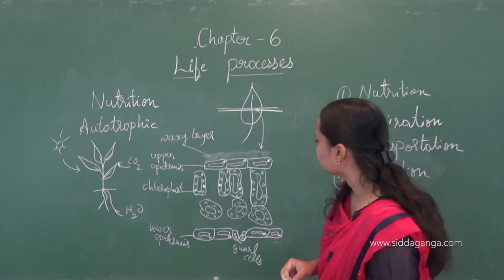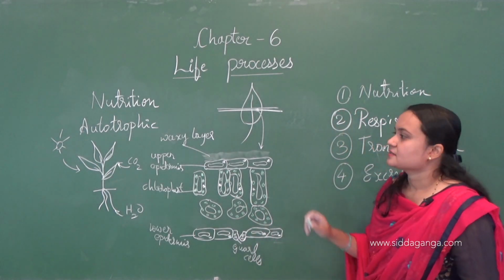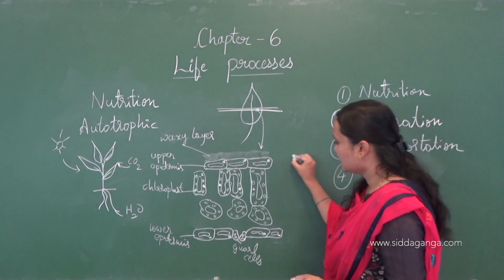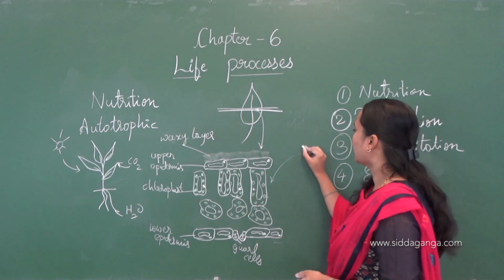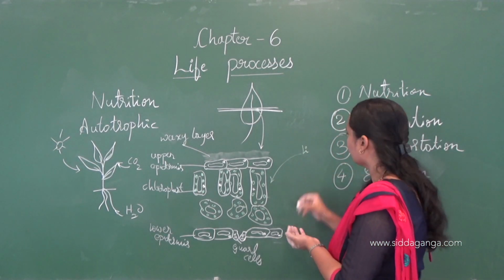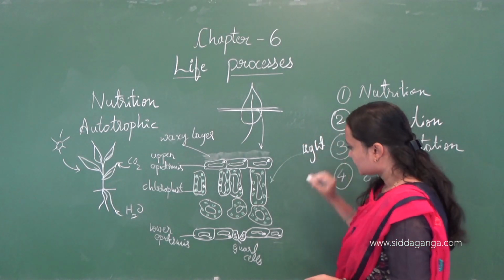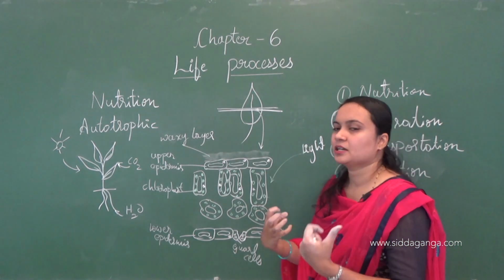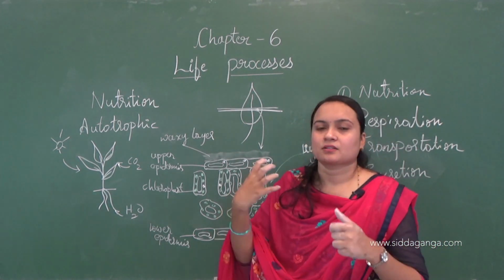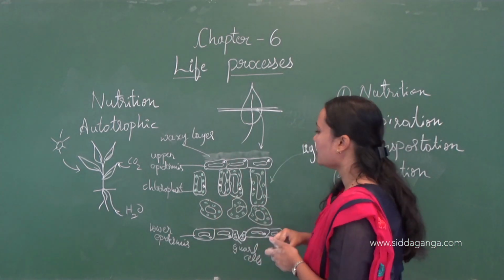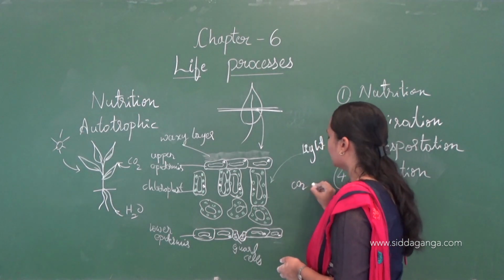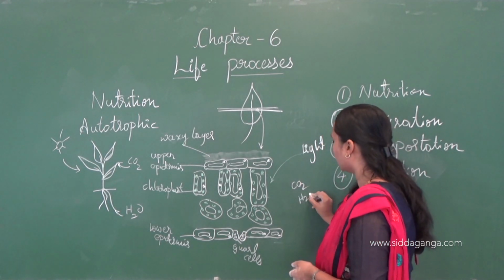Here chloroplast will absorb the energy from the light. So it will absorb the light energy, get the initial energy, and by that energy it will absorb the CO2 and water.